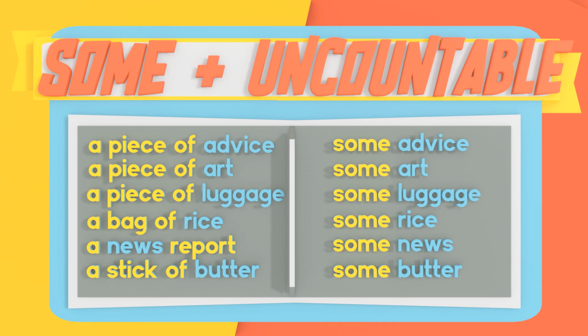Right? So some. When you don't want to say exactly how much of something, you say some. You don't go to the store to buy a butter. You want to say how much butter, a stick of butter. Or I need to go get some butter. I need to go get some rice. Right? I heard some news. You don't say I heard a news. You say I heard some news.